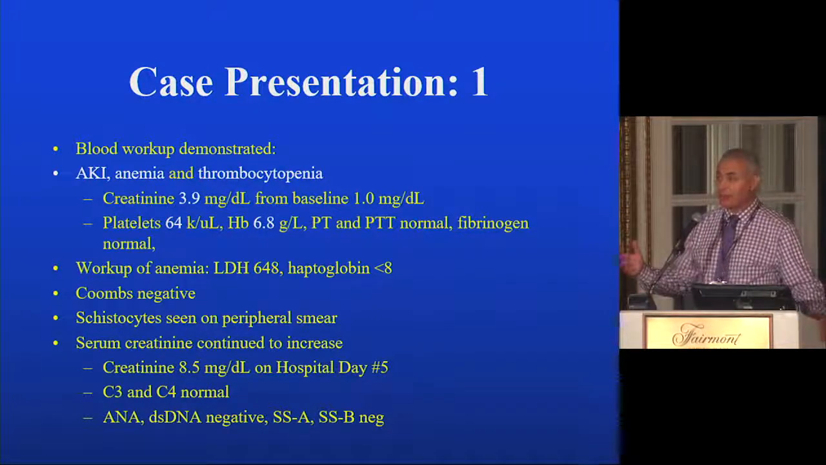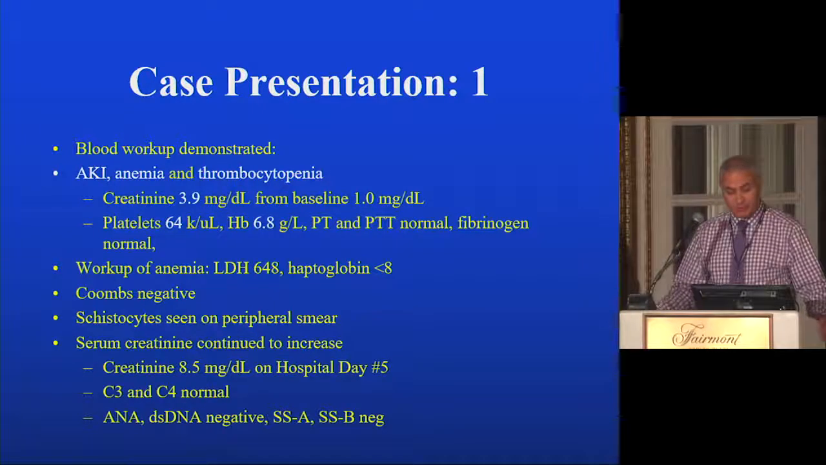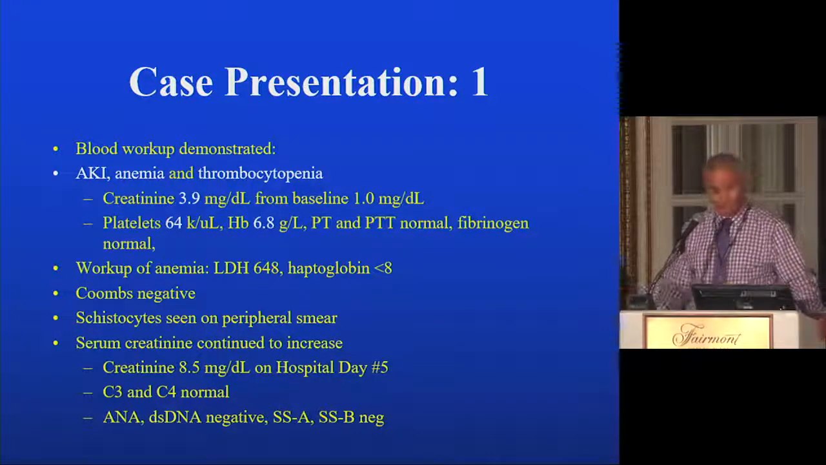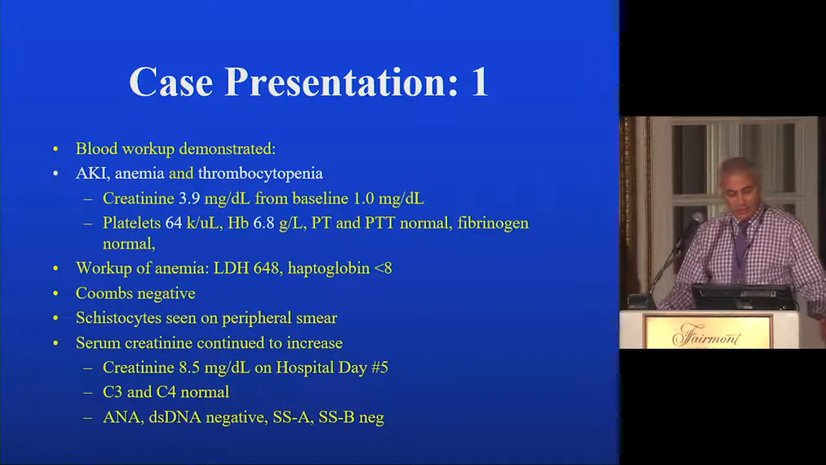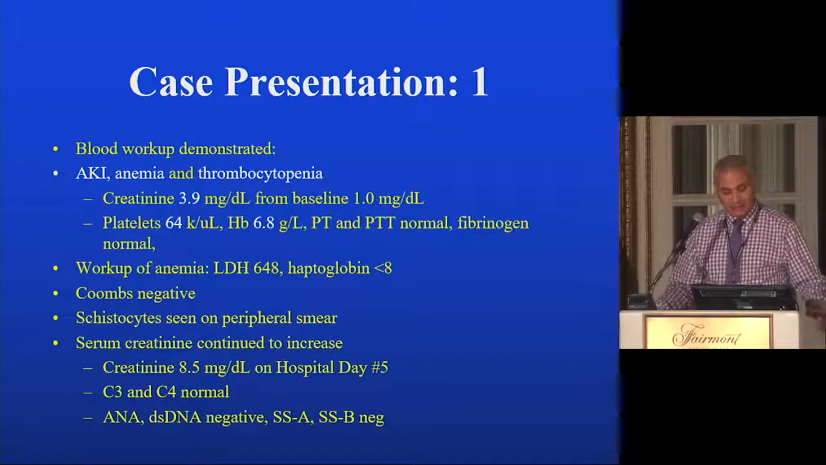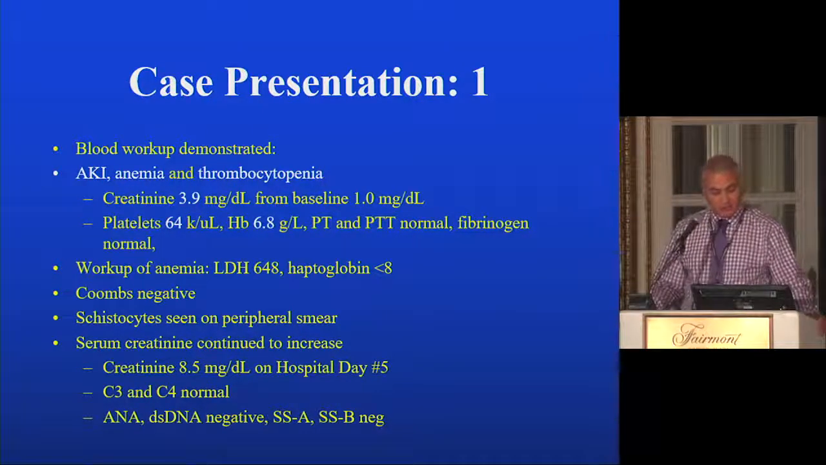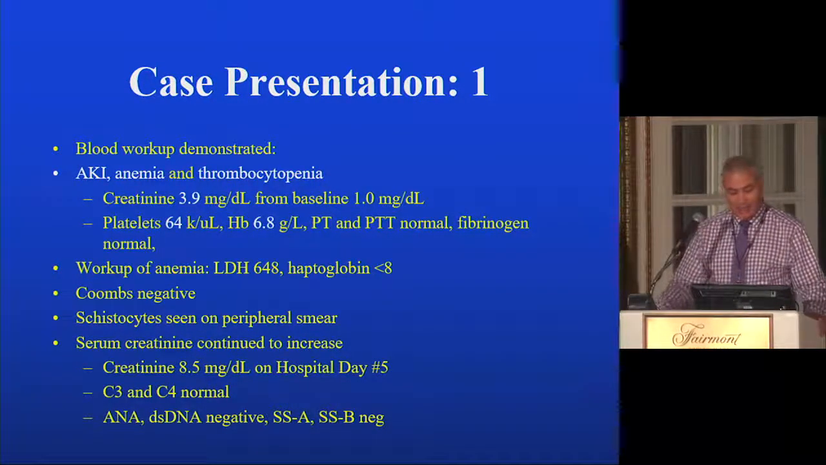PT and PTT were normal, and you should always check them to rule out DIC. She had also normal fibrinogen, which supports the ruling out of DIC. Her workup for anemia revealed an LDH of 648, and haptoglobin was undetectable, and she had a Coombs negative, which rules out autoimmune hemolytic anemia. She had many schistocytes seen in her peripheral smear, and in the hospital, her serum creatinine continued to increase to 8.5, and she was started on dialysis on hospital day 5.